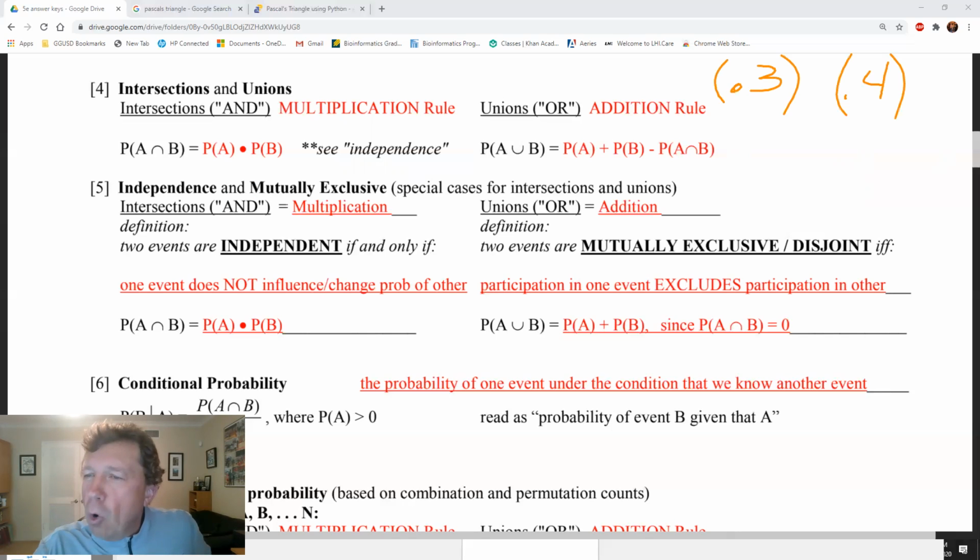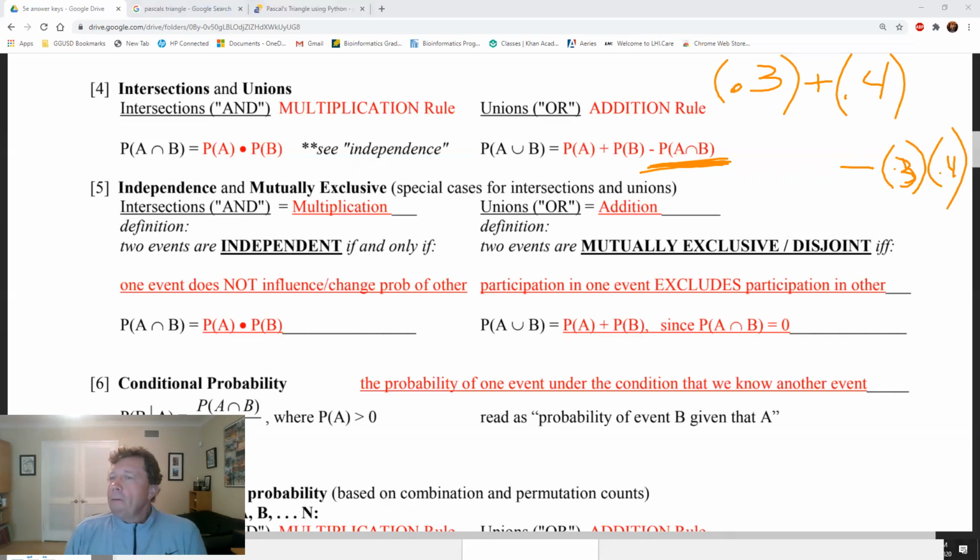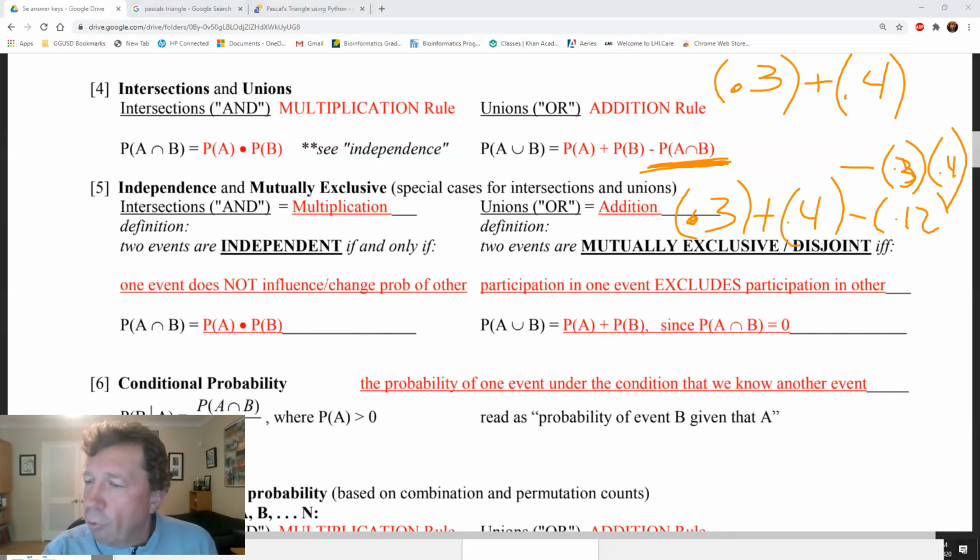Well, we would know that you're going to add those two. However, we have to subtract where they both happen at the same time. And that would be, in this case, their product if they're independent events. Okay, so the answer would be 0.3 plus 0.4 minus 0.12, which is 0.58.